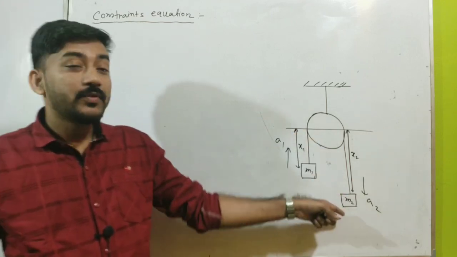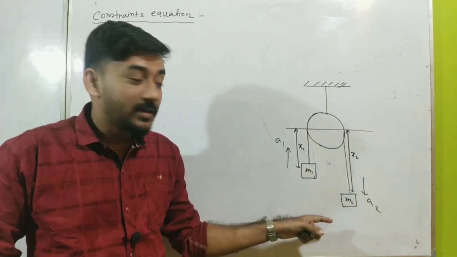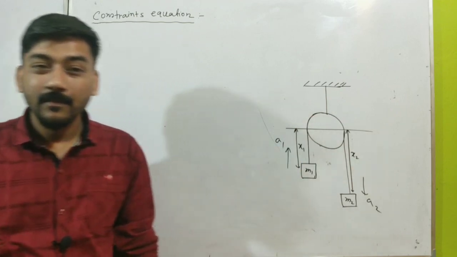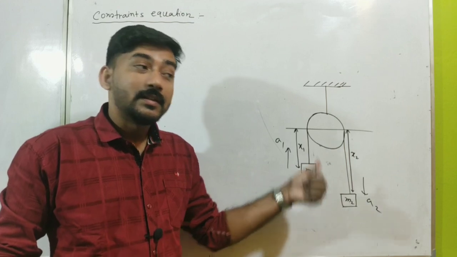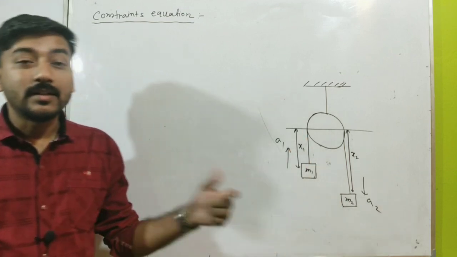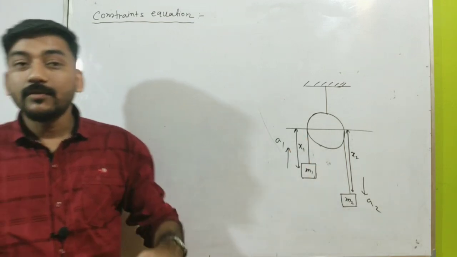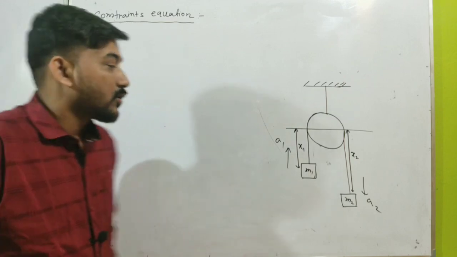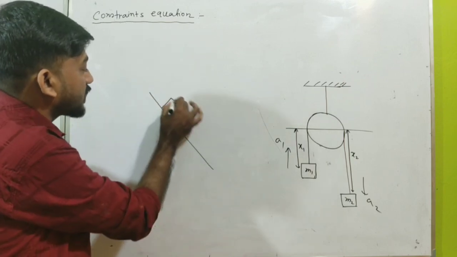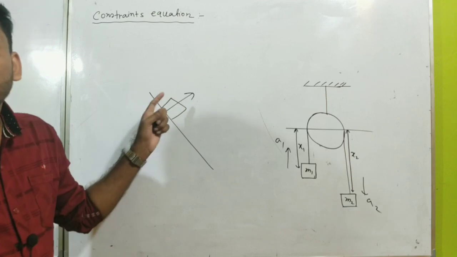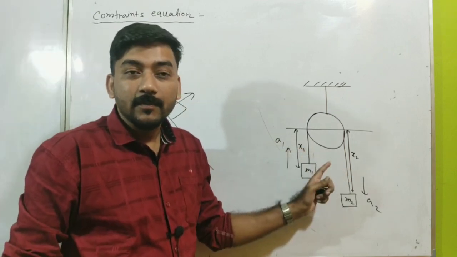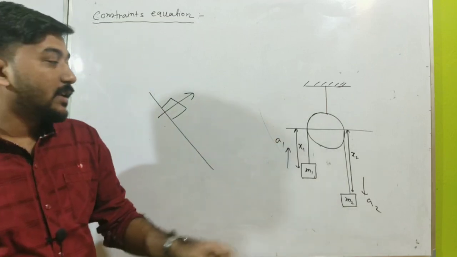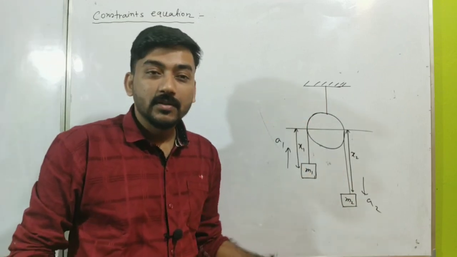If the length is not fixed, if the length is extensible, then the tension will not remain the same. I have discussed this earlier. So here the constraint force is tension. In the case of the lift, the constraint force was the normal reaction. Also, when the block is moving downwards along a plane, the constraint force is the normal reaction, but here the constraint force is the tension force.